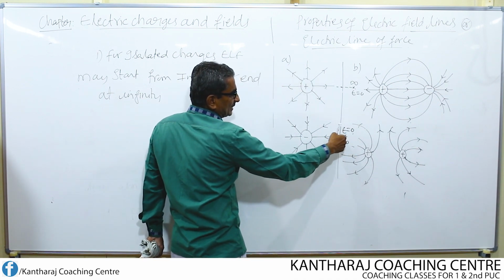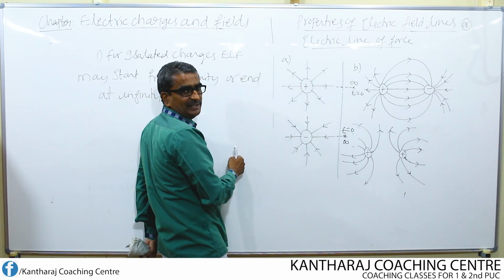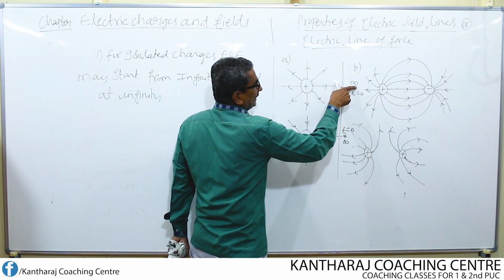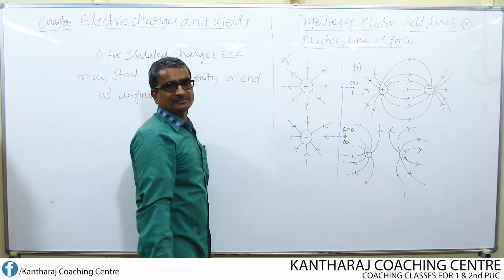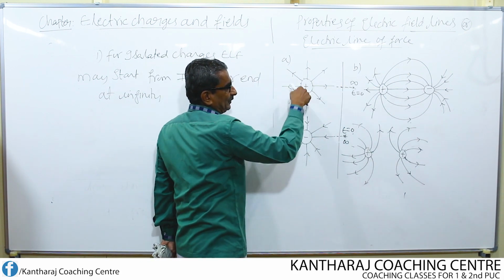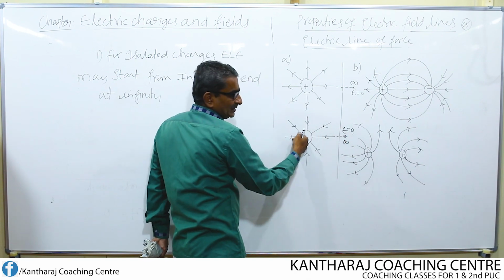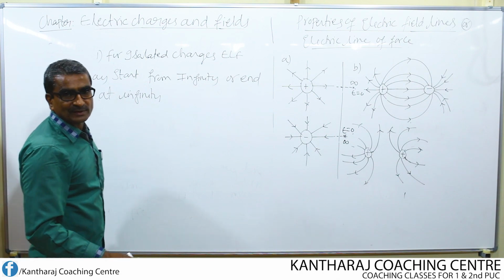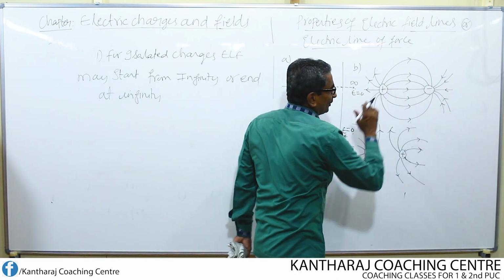Right from here it starts. It is starting from infinity towards the charge. Here it ends at infinity away from the charge. So the lines of force are directed away if it is a positive charge and towards if it is a negative charge. Now let us consider the combined charges.